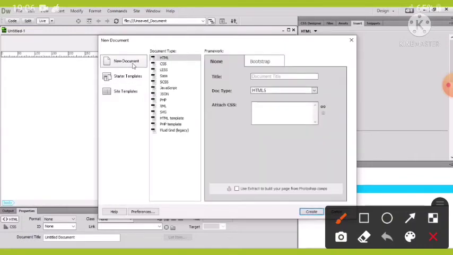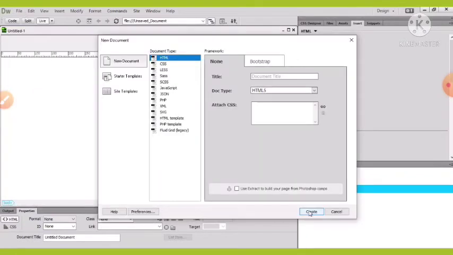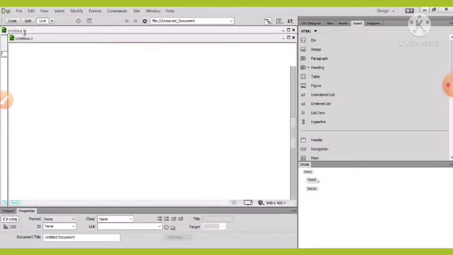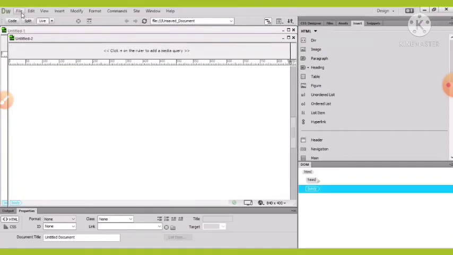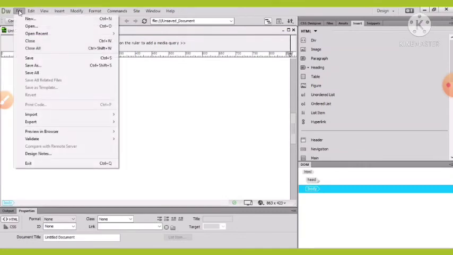Here we have selected HTML. After clicking on Create, Dreamweaver will create a web page based on the selection made by you, and then in the menu bar just click on the File button and click on Save.